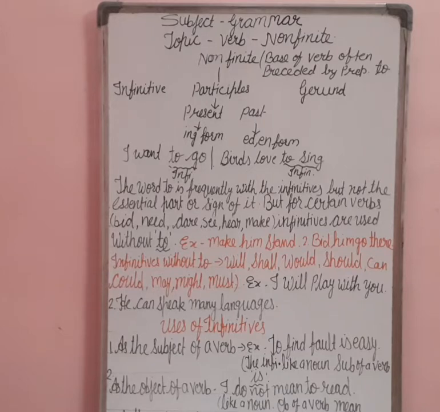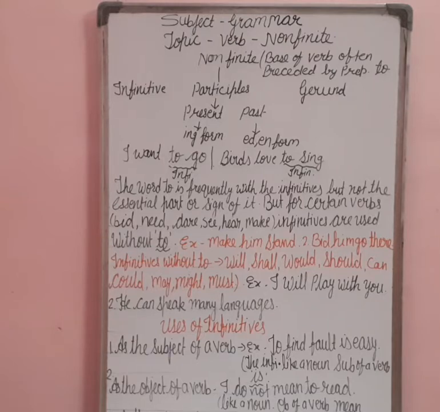Now we will also use the infinitives without to with the modal auxiliaries like will, shall, would, should, can, could, may, might or must. For example, I will play with you. Here with will I haven't used to. He can speak many languages. Here also the word to is not used.